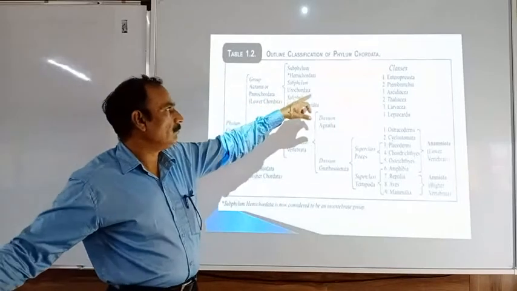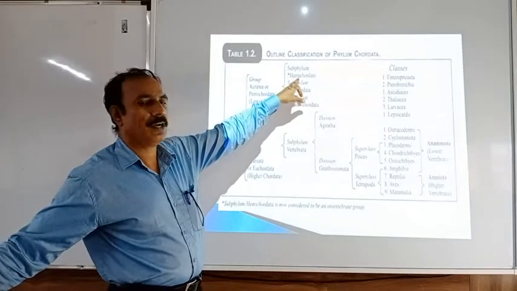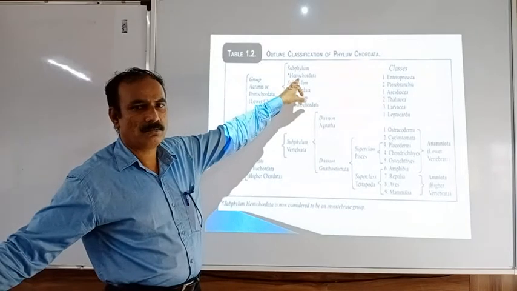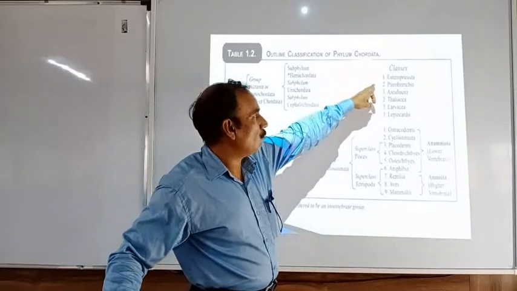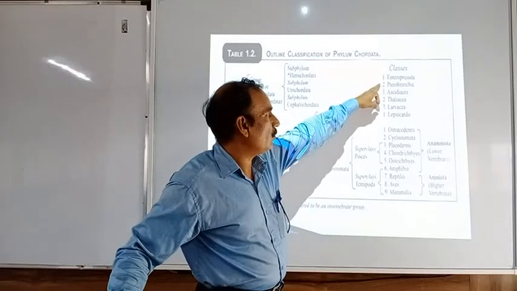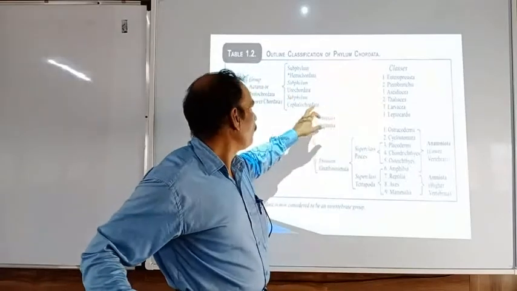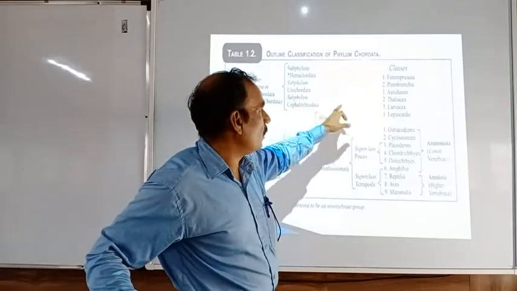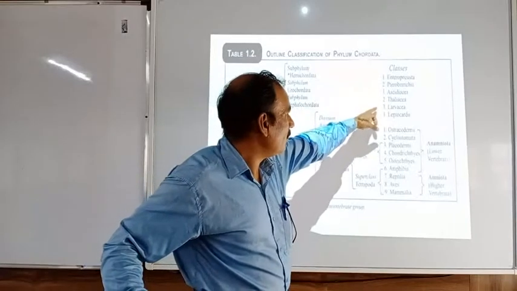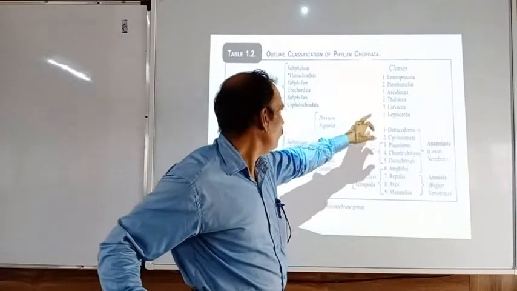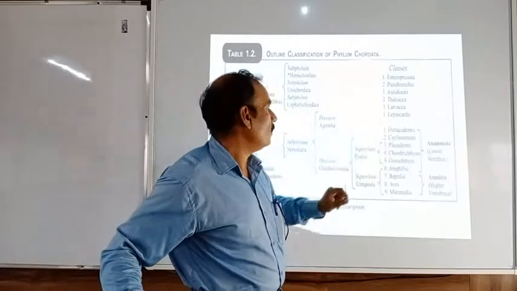Then subphylum Hemichordata, actually nowadays it belongs to the invertebrates, but it is divided into two classes, Enteropneusta and Pterobranchia. Then Urochordata is divided into three classes, that is Ascidiacea, Thaliacea and Larvacea, and Cephalochordata is divided into only one class, that is called Leptocardii.